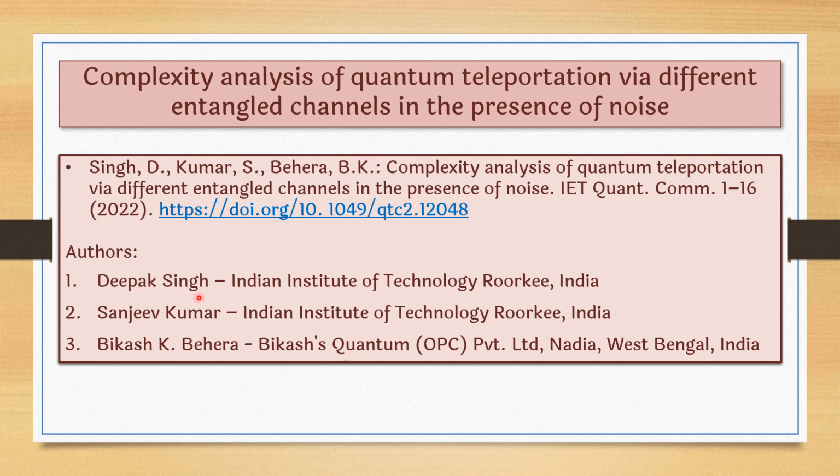These are the authors of this research paper, and in this paper the authors have shown the teleportation of a single qubit quantum state via six different kinds of entangled channels, and later they have shown that if the entangled channel is affected by noise, then what is the